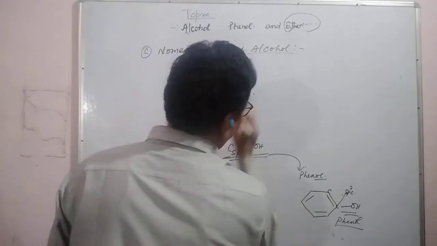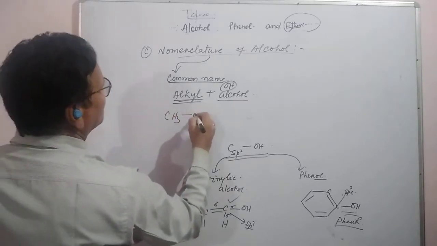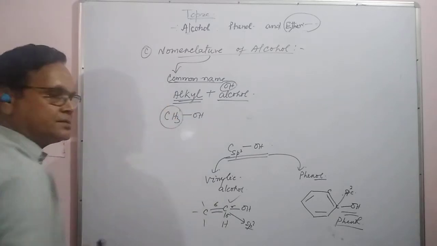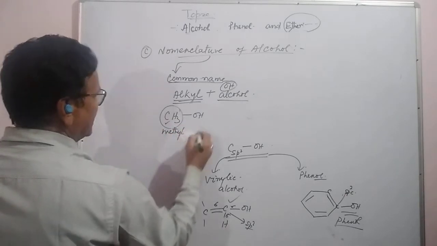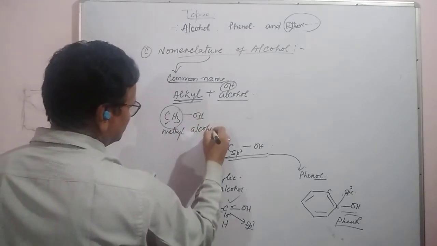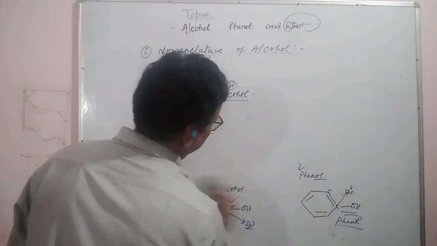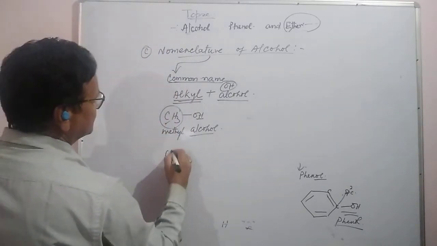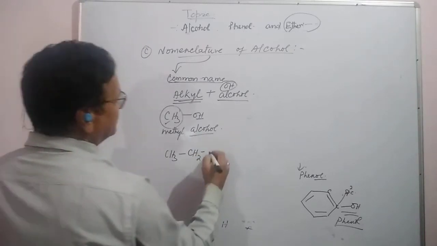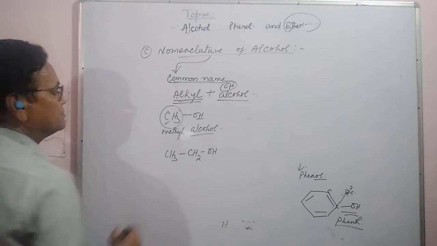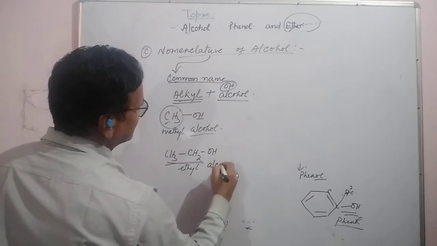That is alkyl alcohol. Suppose CH3 and OH. CH3 is derived from methane, that is methyl, and OH is alcohol, so that is methyl alcohol. Similarly, suppose CH3CH2 with one valence free and OH attached. This part is ethyl and this is alcohol.